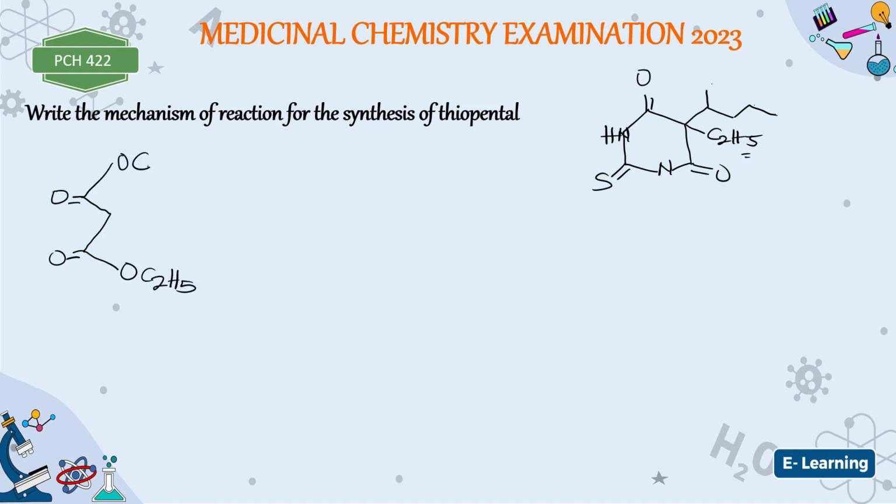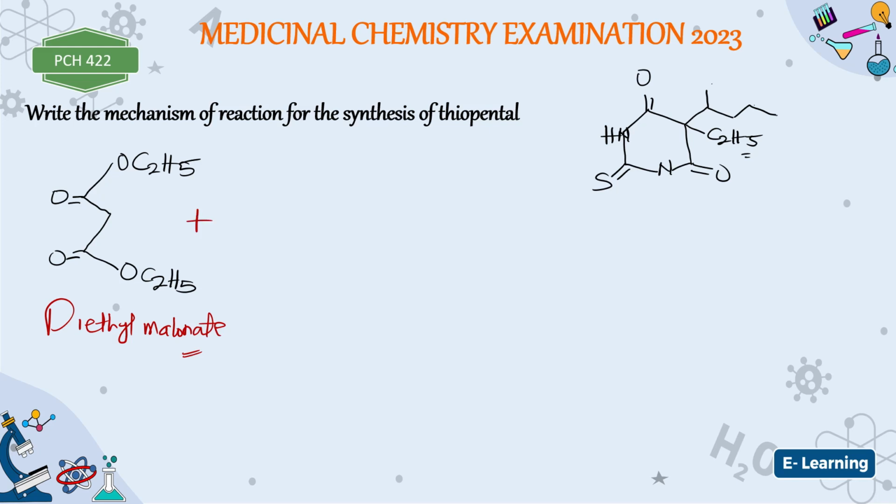Yes, OC2H5. Now that is the first thing you look out for. The name of this structure is diethyl malonate.